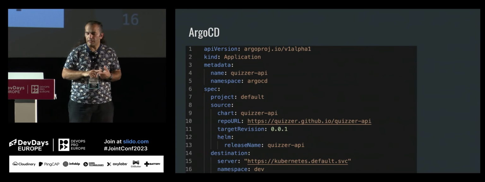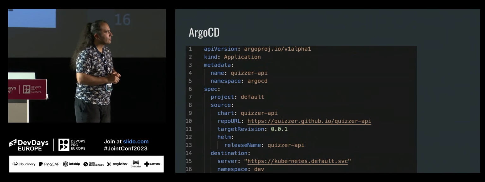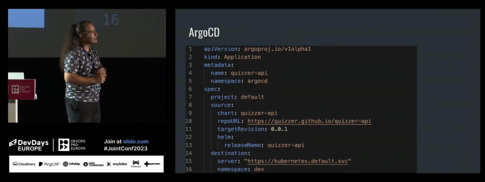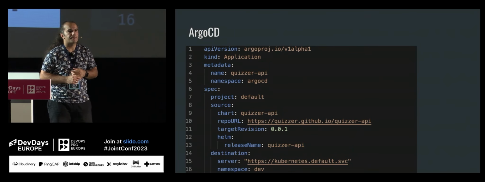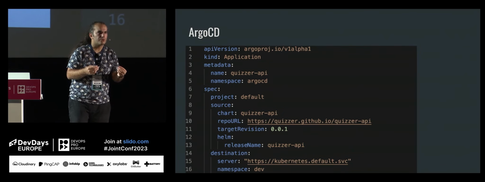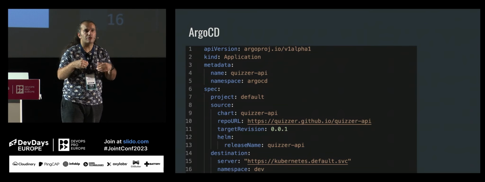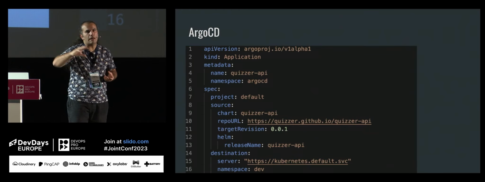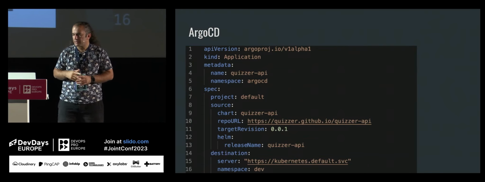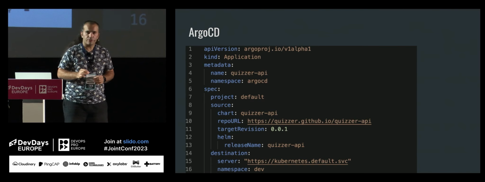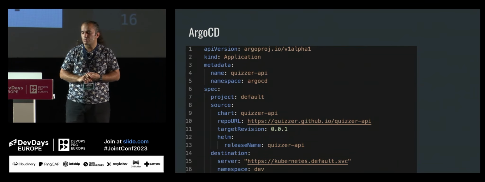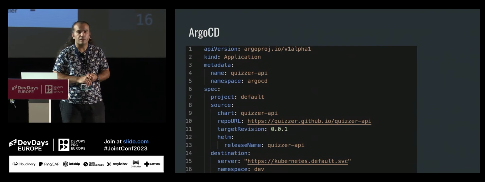And I am providing source and destination. So source means here my GitHub repository, or as you can see, this is a Helm chart. If you have ever used Helm before, you can publish your Helm charts into your GitHub repository under GitHub Pages, or you can ship it to Artifact Hub, whatever you need. But here I am saying that my source is a Helm chart and the URL is this one, the target revision is 001, and the release name is Quasar API.